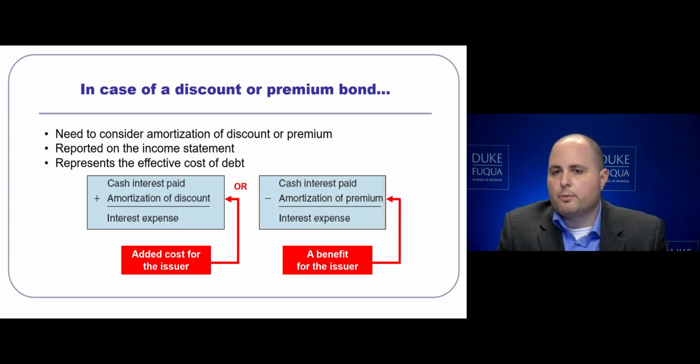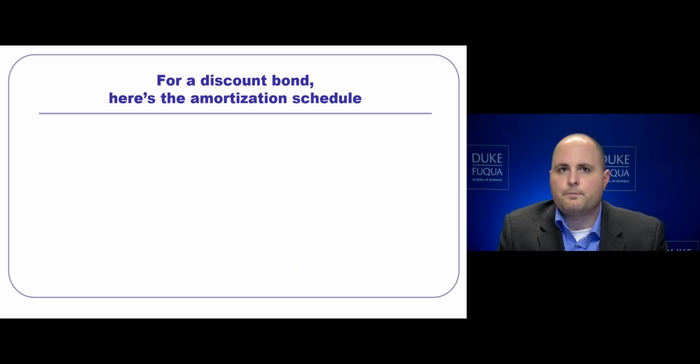For the situation where we issued the bond at a premium, the cash interest paid will be reduced by the amortization of that premium to arrive at interest expense. For the discount bond, notice that this is an additional cost to the issuer, whereas for the premium bond, this is a benefit to the issuer, reducing the interest expense.